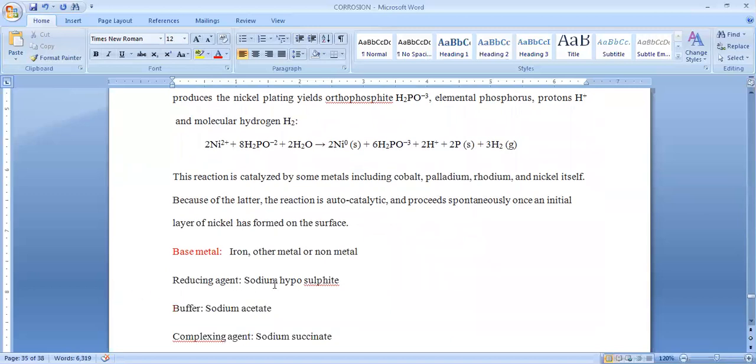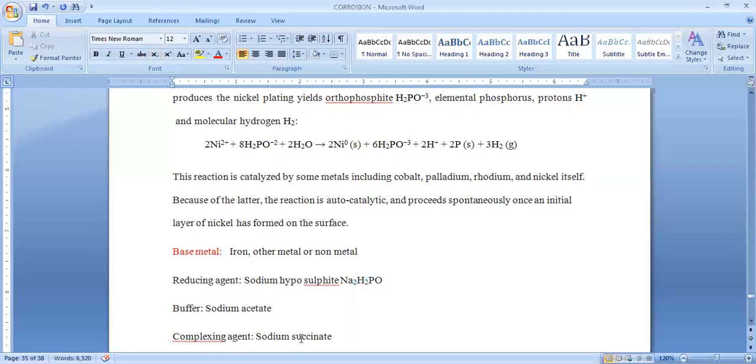And the reducing agent added is most probably sodium hypophosphate, that is nothing but Na2H2PO. So this is the chemical formula of the reducing agent, that is sodium hypophosphate.